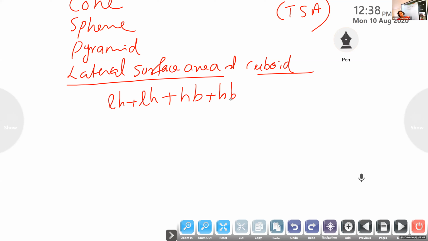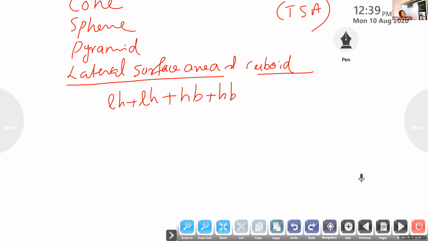Okay. For the front face, we have L and H. It is rectangular in shape, so this is H and this is L. We know that side into side, length into breadth, gives the area. For this rectangle we have L and H, so LH is the area of this front face. Just like the front face, we have a similar face on the back, so LH plus LH.